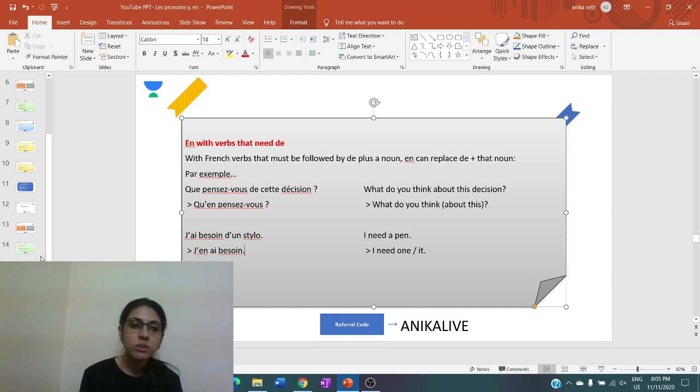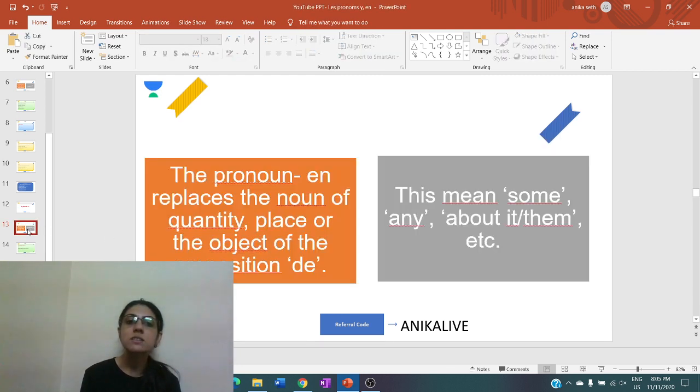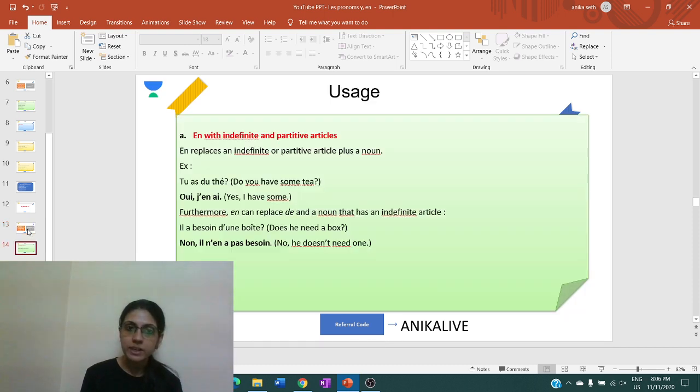So what we have studied about the pronoun en is that it replaces the noun of quantity, place, or object of the preposition de. So this means some, any, about, it, them, etc. Firstly, it is used with the indefinite articles or partitive articles, like it replaces an indefinite or partitive article plus a noun. For example, tu as du thé, you have some tea. Oui, j'en ai, because du thé is replaced by the pronoun en. Then it can also replace de and a noun that has an indefinite article.